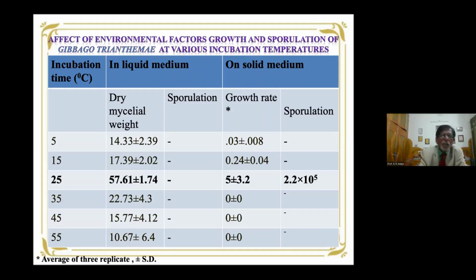Of these, 25 degrees centigrade was the best temperature for growth as well as sporulation. Next slide, please.